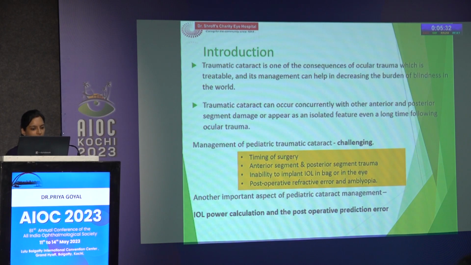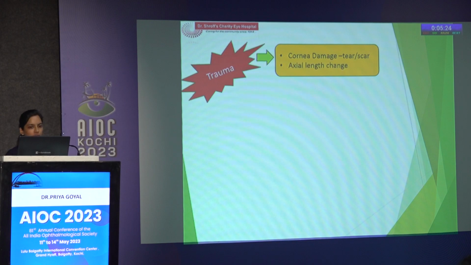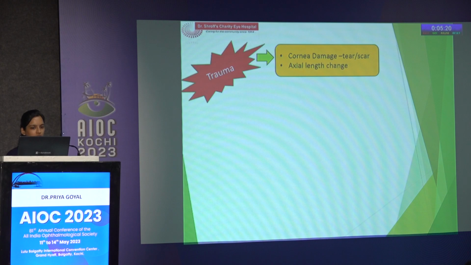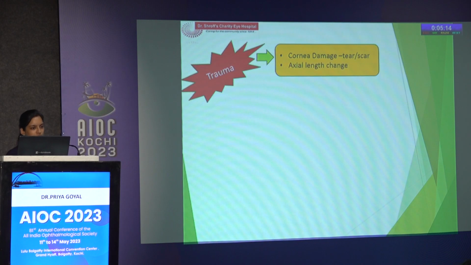So the main aspect regarding pediatric cataract management is basically the IOL power calculation and the post-operative prediction error. After trauma, there is corneal damage in terms of corneal tear or the associated scar, and also there is axial length change, maybe immediately or maybe a few months later due to the asymmetric eyeball growth. Both these are the most important factors which affect the IOL power calculation.